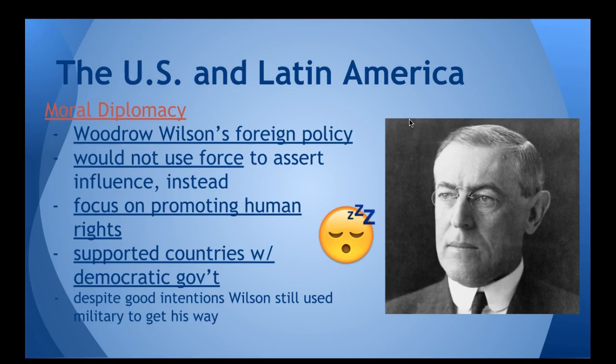not negotiating with leaders that had dictatorships in Latin America. Despite his good intentions and his idealism with moral diplomacy, Wilson still used the military to get his way. In fact, he used the military to intervene in Latin America more so than even Teddy Roosevelt did. So during this time, we are heavily involved in Latin American affairs, basically carrying out our position as the dominant power in the Western Hemisphere that the Monroe Doctrine put forward almost 100 years prior.